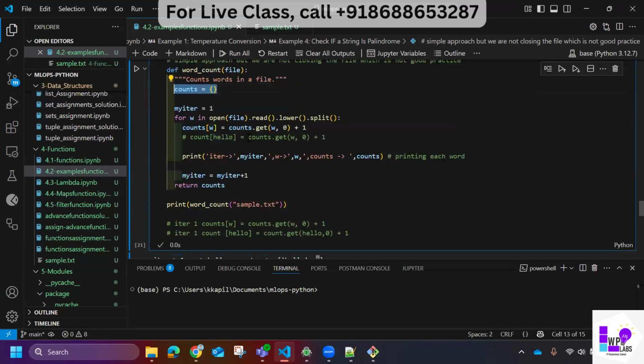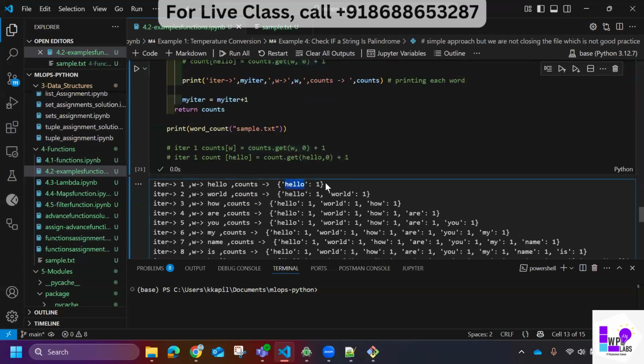Right now this dictionary has only one word, which is hello. So count dot get is looking at this hello, and the default value is 0. If I found hello as a word for the first time, increment it by 1. I got hello, right? So this is my dictionary at the end of the first iteration.